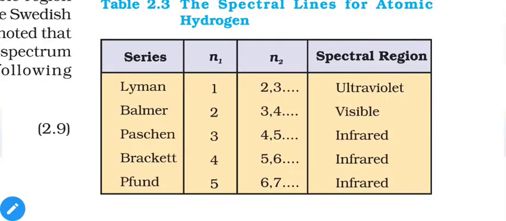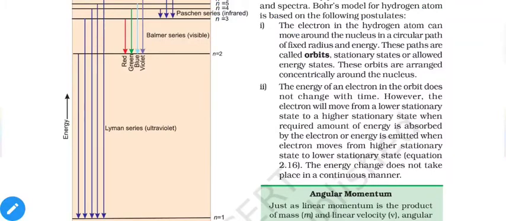So here a table representing the spectral region of different series is mentioned. The Lyman series falls in the ultraviolet. Balmer is the only one in the visible region, and Paschen, Brackett, Pfund, all of them are in the infrared regions. And here we have a table representing the different series.